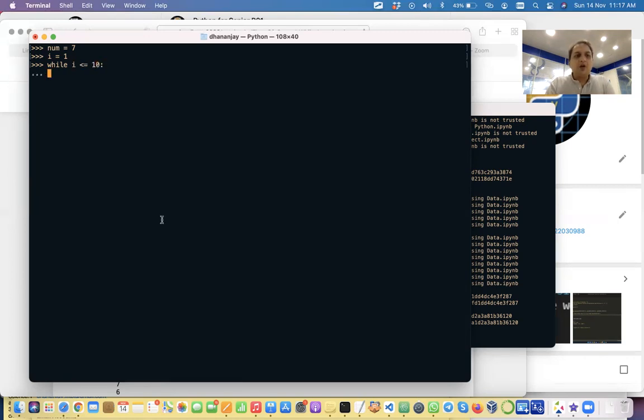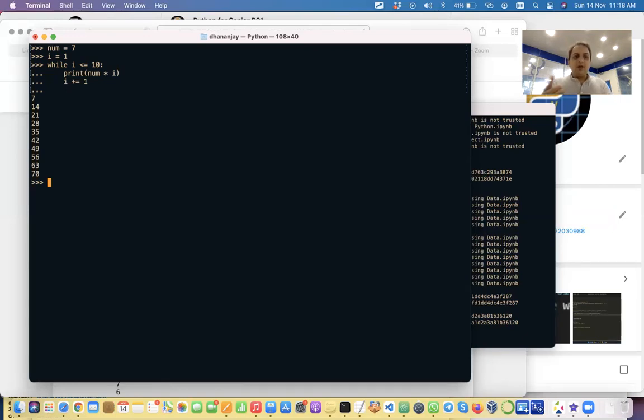Okay. Now, since I is equal to 1, this loop will be executed, and then we will be able to proceed. So we'll say print, and then we can say simply num into I, right? And then we will have to increment this. So we will say I plus equals 1. We want to increase it by 1. Once we do it, we get this table.